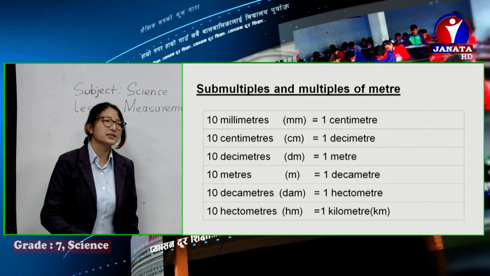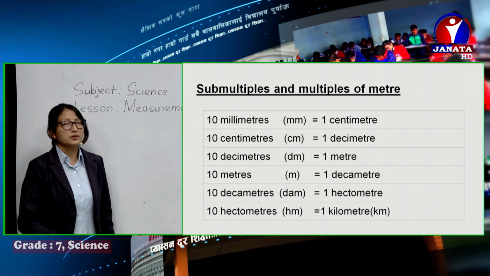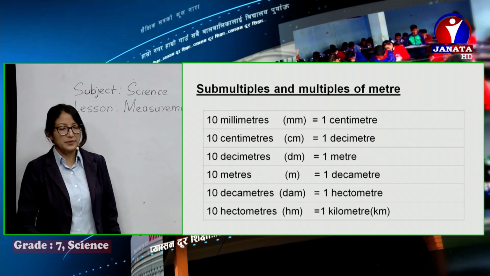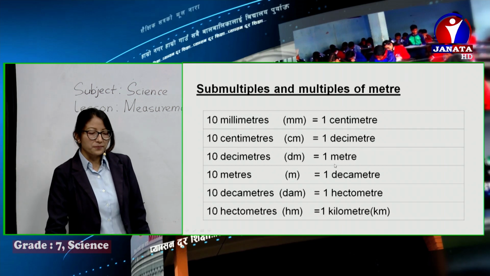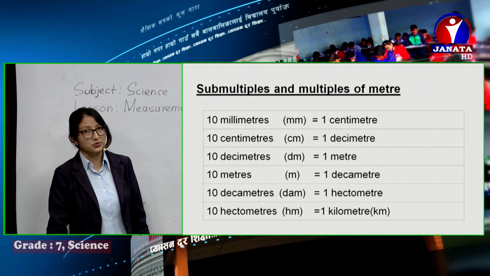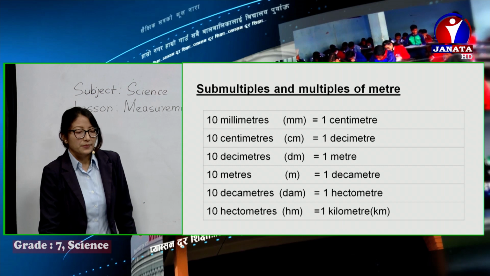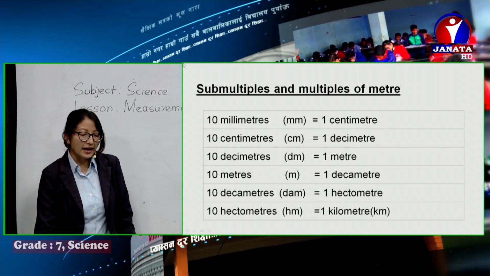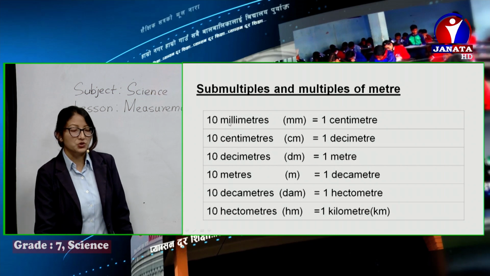Now, this is a table showing the multiples and sub-multiples of meter. Meter is the standard one. In previous classes we slightly started it, and today we are going to conclude it as well. Let's move on to the next. Meter is the SI unit, and you can check over here the millimeters. They are smaller units. So 10 millimeters.